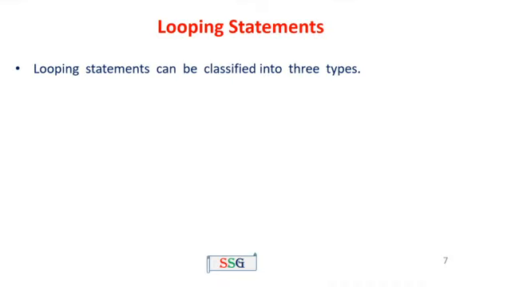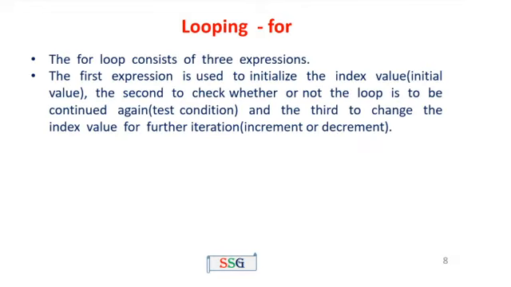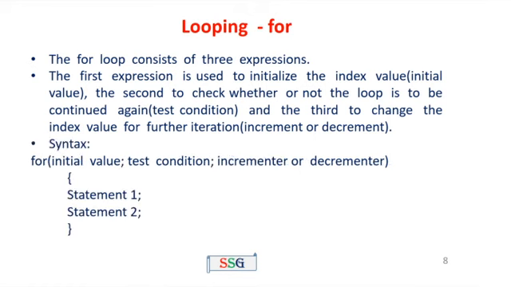Then looping statements. Looping statements can be classified into 3 types: for loop, while loop and do while loop. The first one, for loop. Looping means the same set of statements will be executed more than once till the condition is false. The for loop consists of 3 expressions. The first expression is the initial value. The second expression is the test condition. The third expression represents incrementing or decrementing the value.